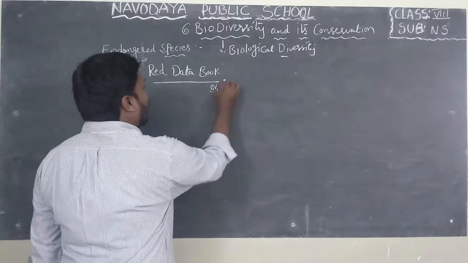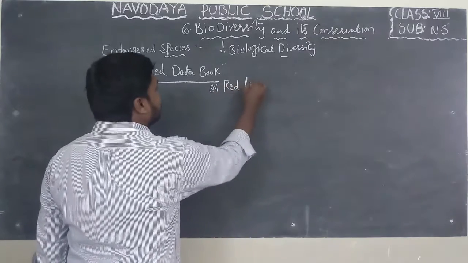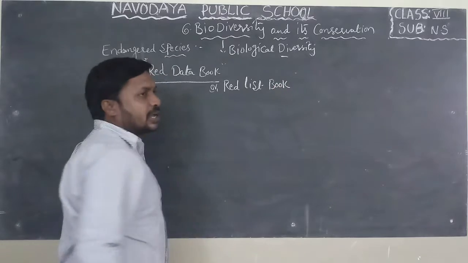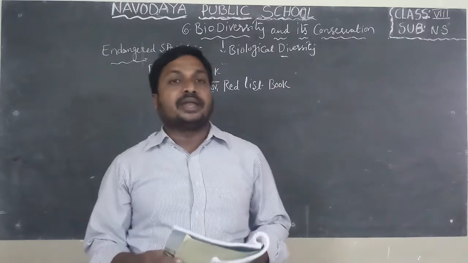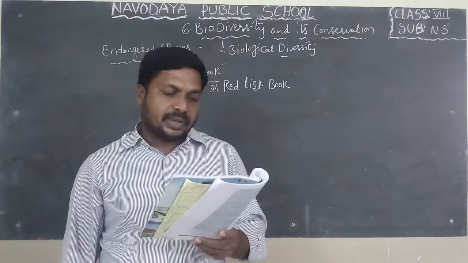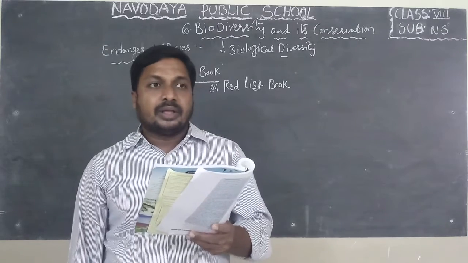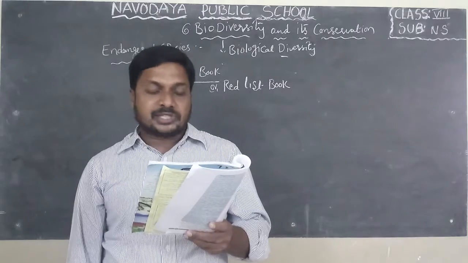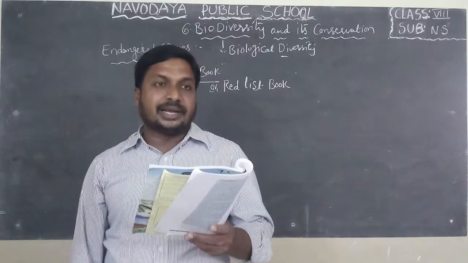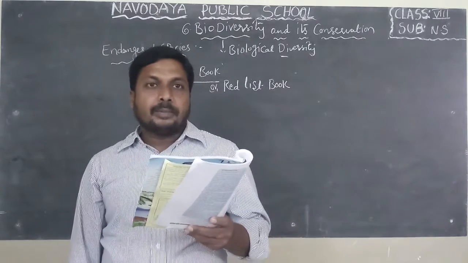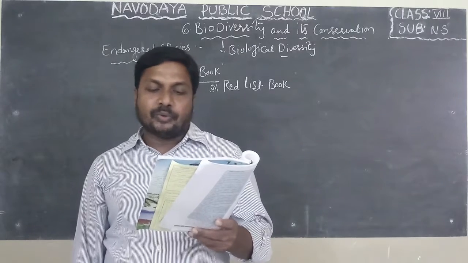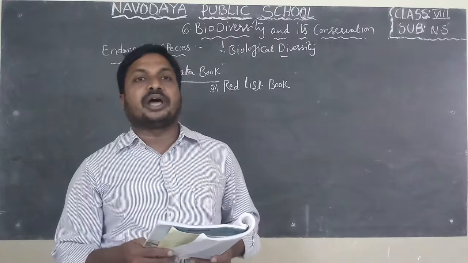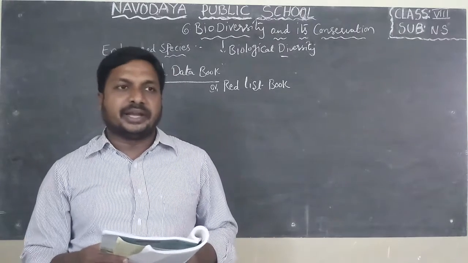If you observe here, some animals are in endangered condition in India: lion, red fox, single horned rhino, vulture, spotted cheetah deer, loris, black spider monkey, wild cat. All these are animals in endangered condition in India.